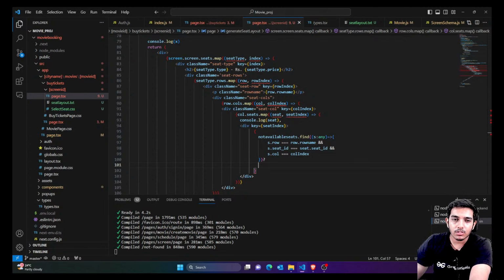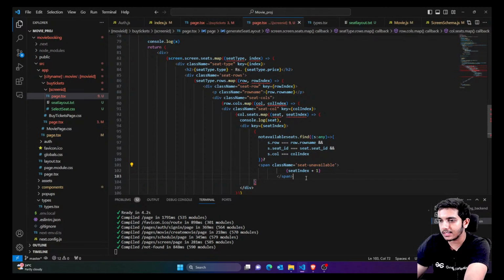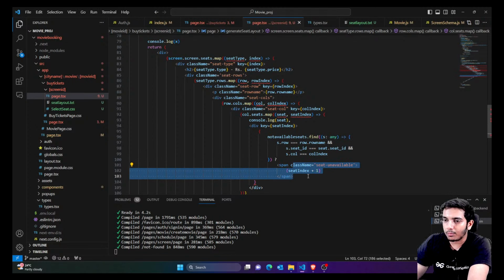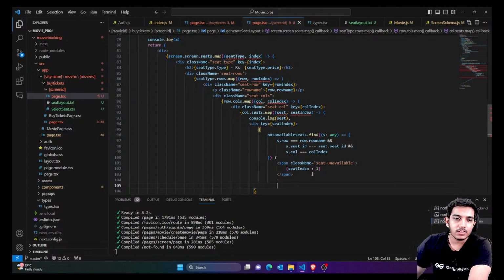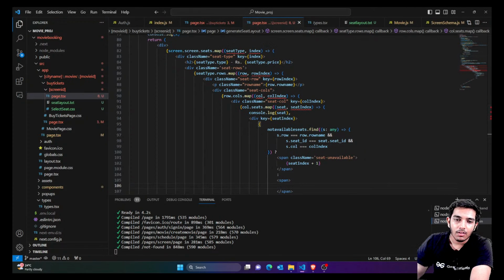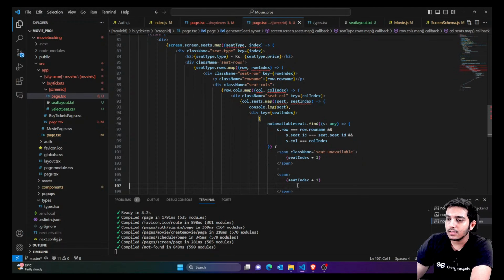So I'm simply going to say that if this seat is already booked, just show this class and you can't click on it, you can't select it. Now if everything is fine, if the seat is not booked, then you are simply going to show a span which just has the seat.